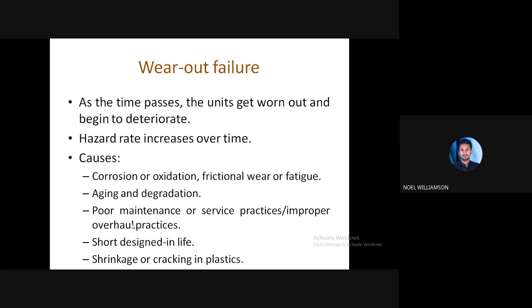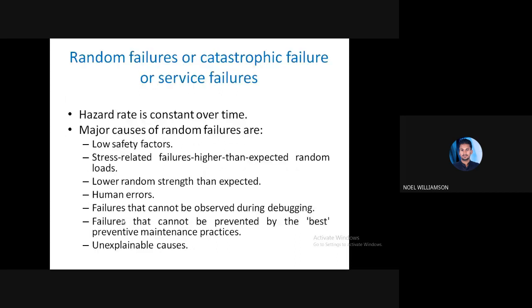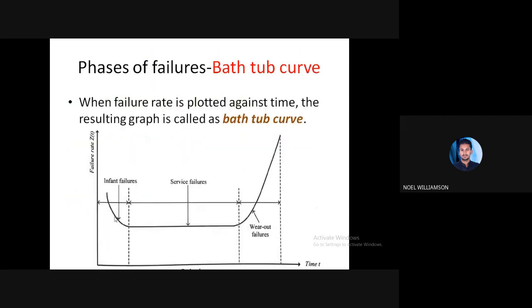After a point of time, it will fail. Here the rate at which failure occurs will be much higher. That's why you can see in the figure an exponential increase in the rate. After that, when it comes to this point, the unit fails.